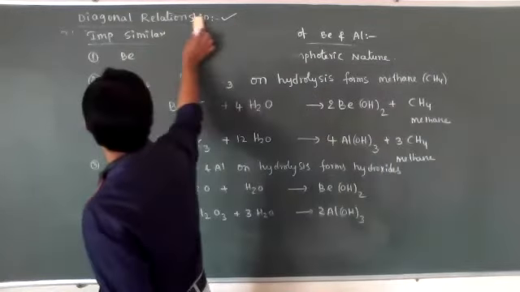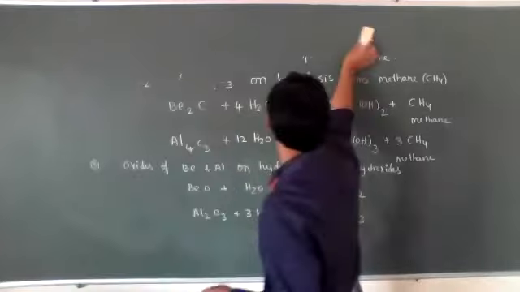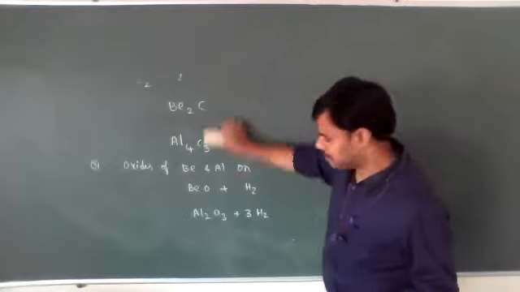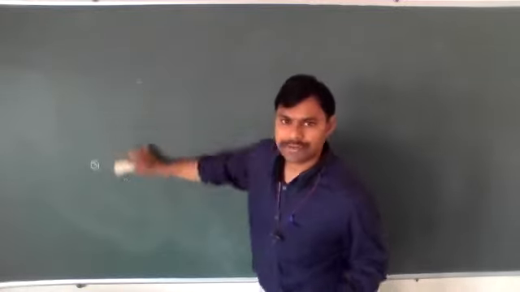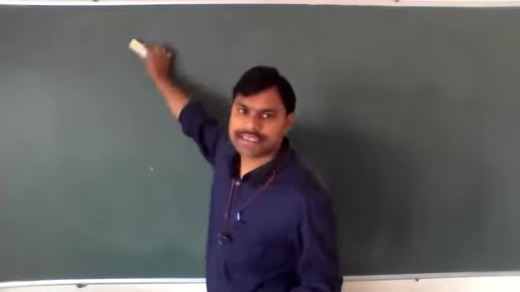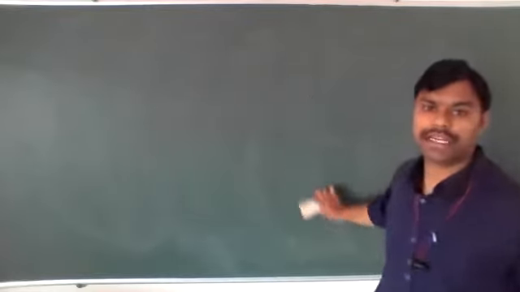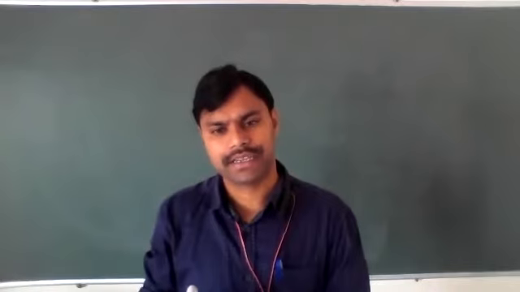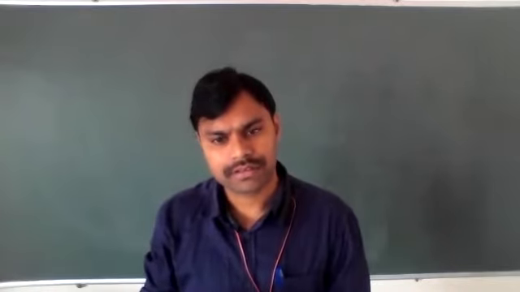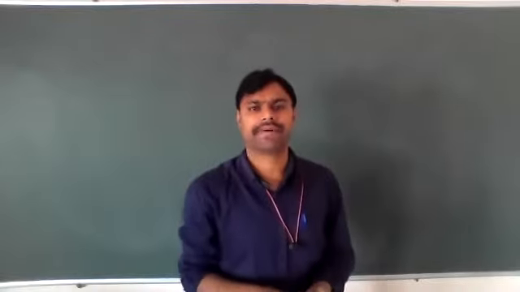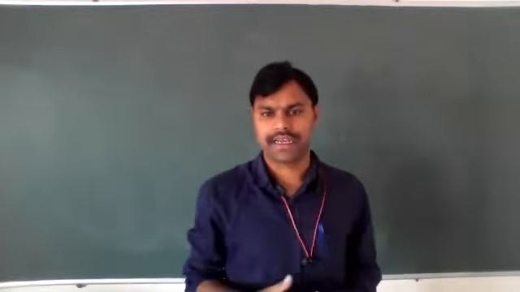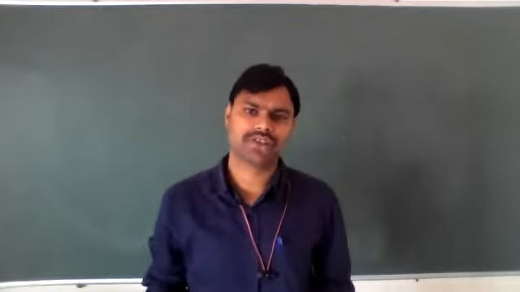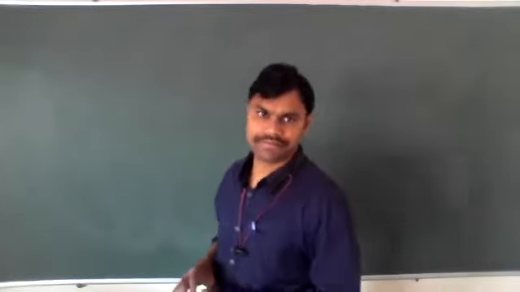Okay, let's go for the next important concept: anomalous properties of second period elements. What is the meaning of anomalous property, dear students? Anomalous means different properties. For example, all are following one rule, but some one will be different. Like this, other pairs also have similar properties. I just explained one pair with similar properties.